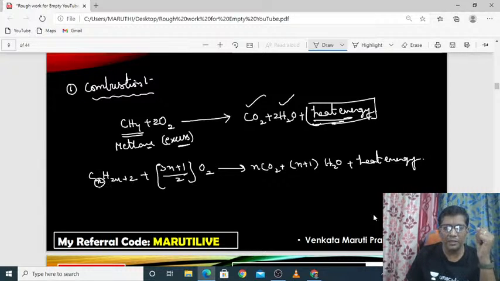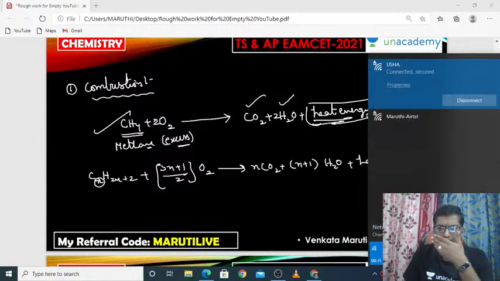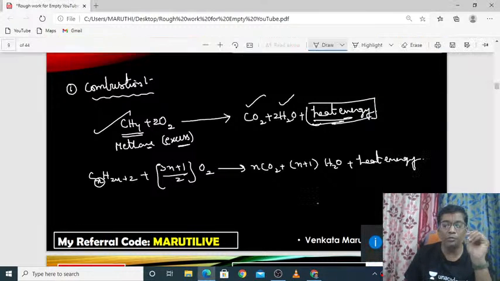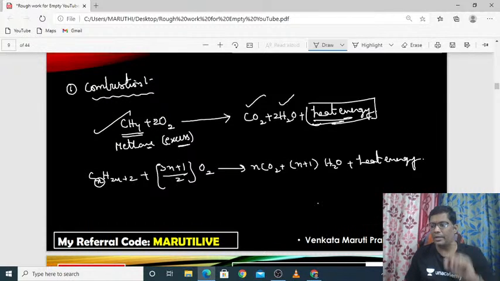So in the place of n, you can substitute 1, 2, 3, 4 and so on, and you will get the combustion equation. That's all.